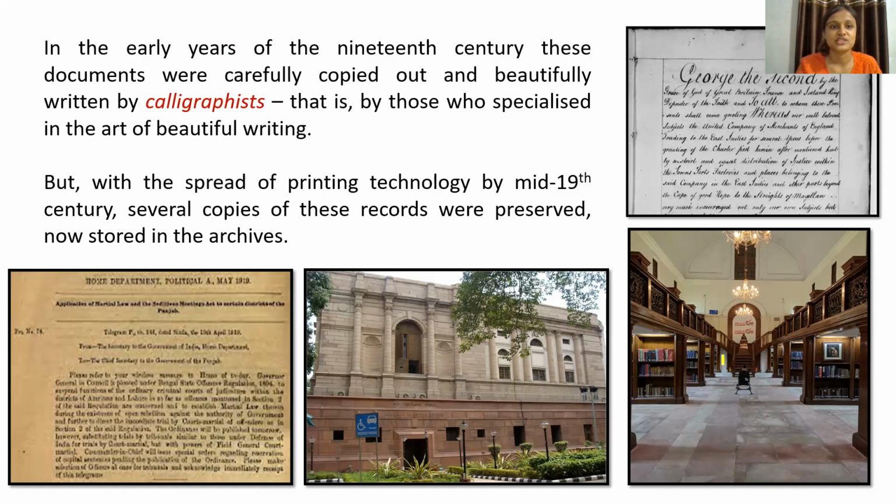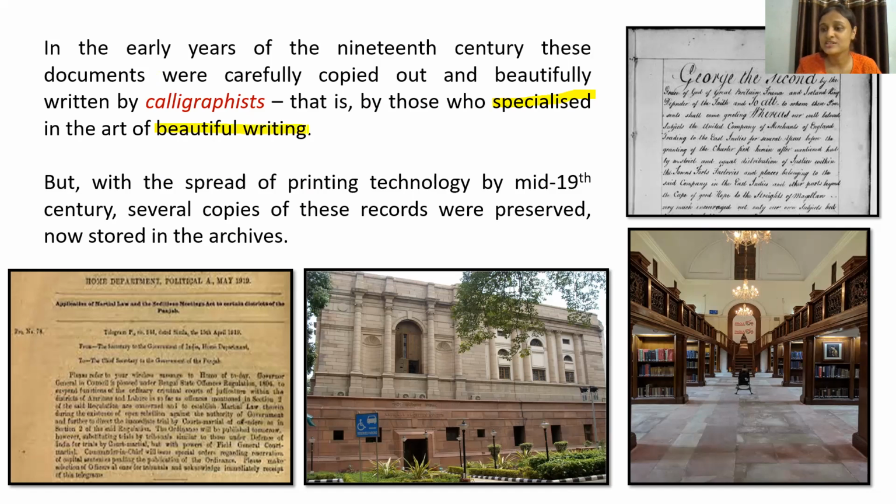Now see, in the early years of the 19th century, these documents were carefully copied out and beautifully written by calligraphists. So who are calligraphists? They are the people who specialized in beautiful writing.